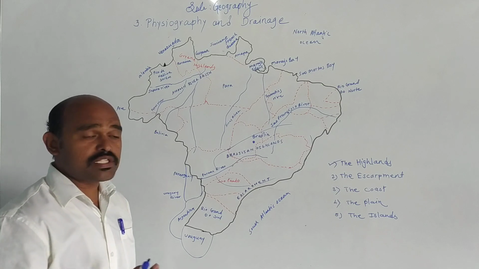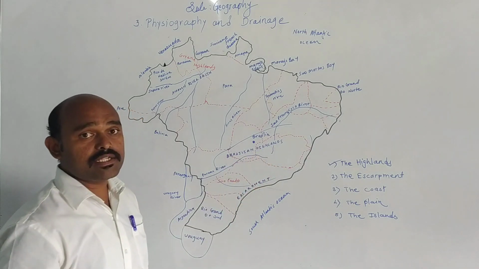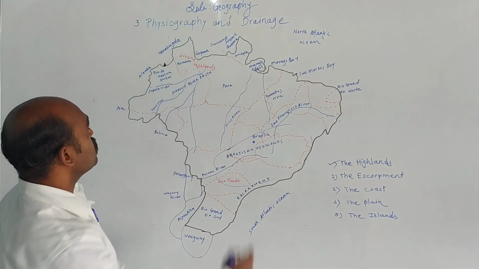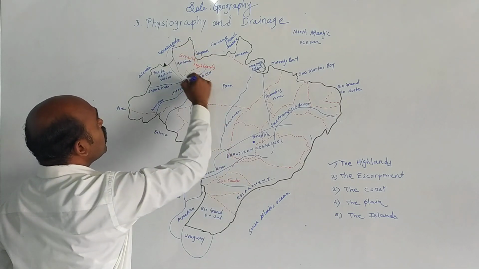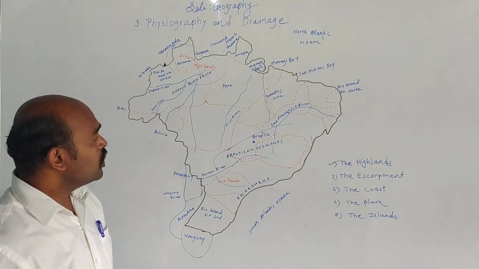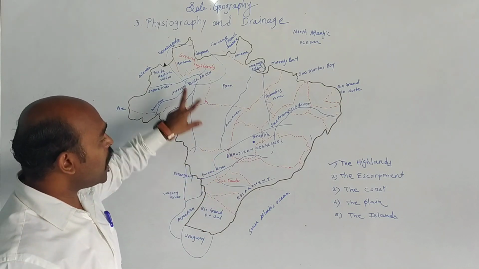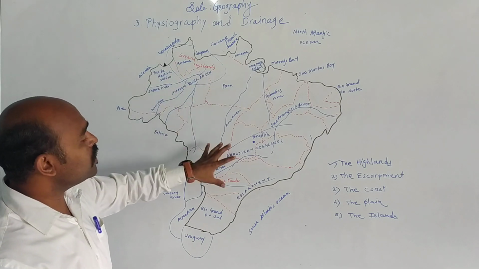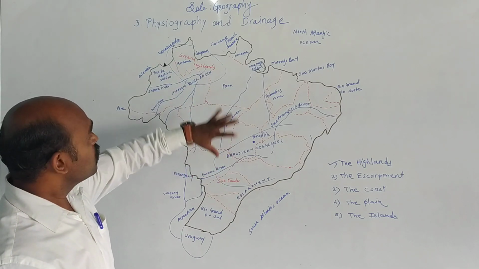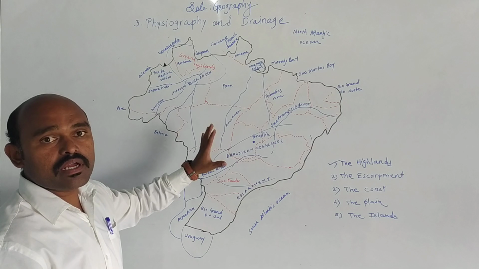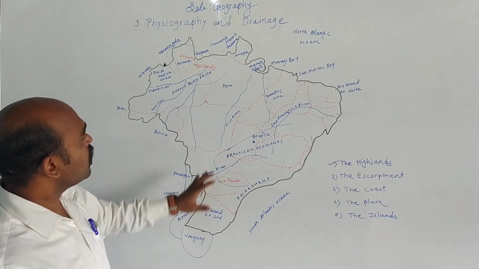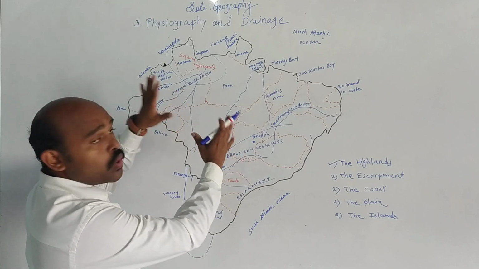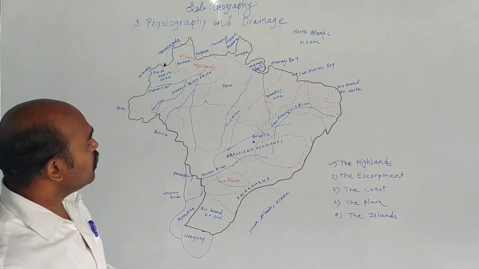We are going to discuss the Brazilian highlands and also the Guiana Highlands. Guiana Highland is located in this region. These 2 highlands, Brazilian Highland and Guiana Highland, together form part of the South America continent, and mainly are located in Brazil.